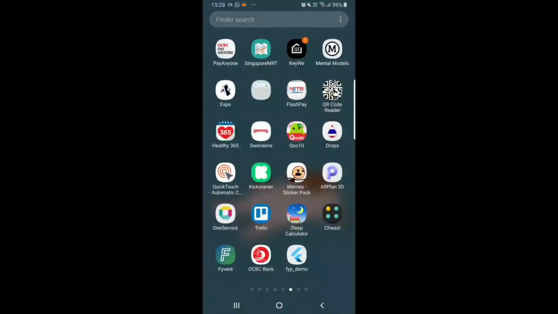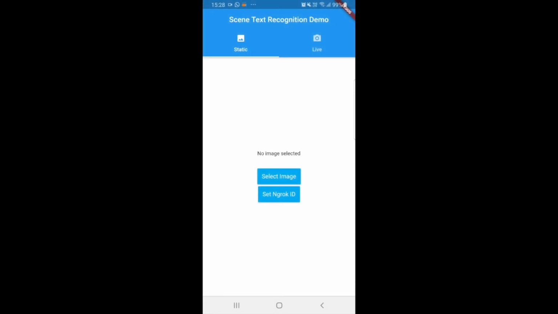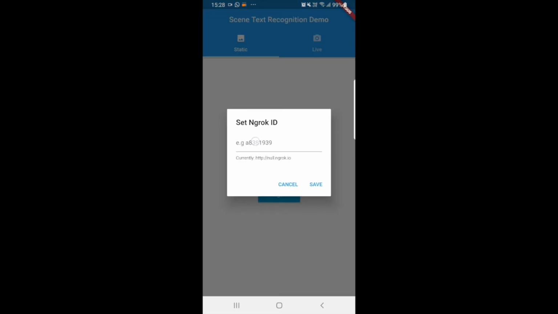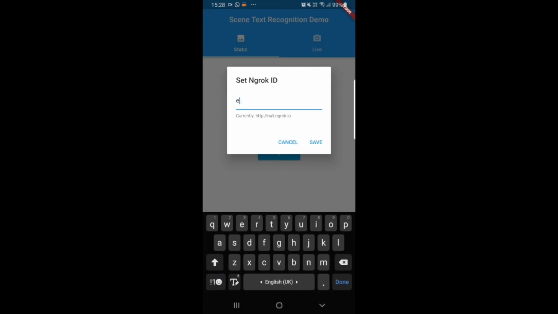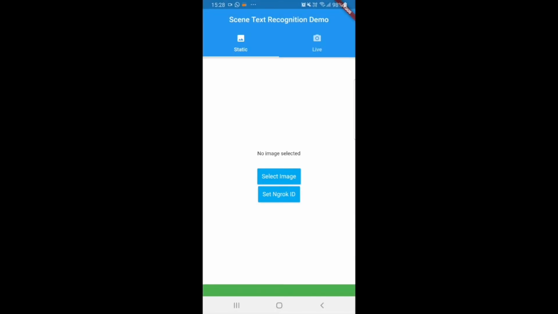So here is the mobile application. As mentioned, the mobile application was built using the Flutter framework, and it has two main functions just like the web application, mainly static images and live camera feed, but for now only the static images work. So we'll first establish our communication with the API server by keying in the ngrok ID. And once communication has been established, we'll get a success notification here.